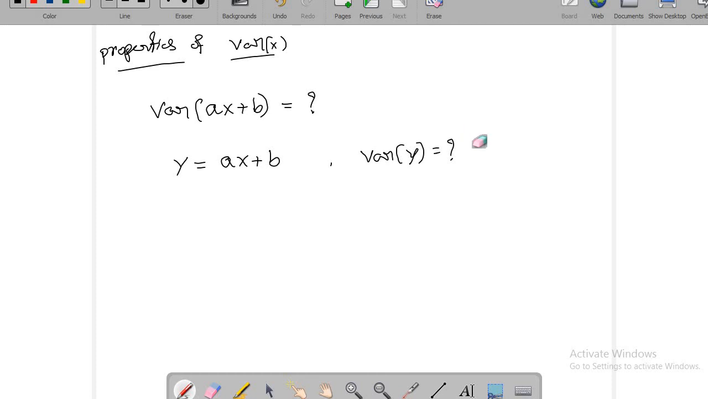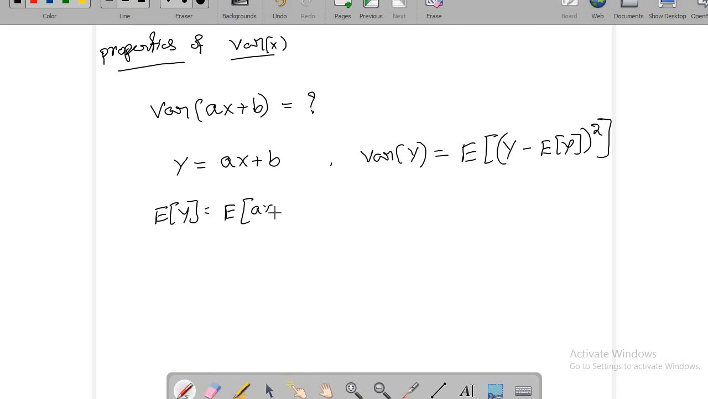Okay, but we know the formula for variance of a random variable. So variance of y will be given by expected value of y minus expected value of y, whole square. You know what is y, and let me write what is expected value of y. So that's exactly expected value of ax plus b, and from the properties I know this can be written